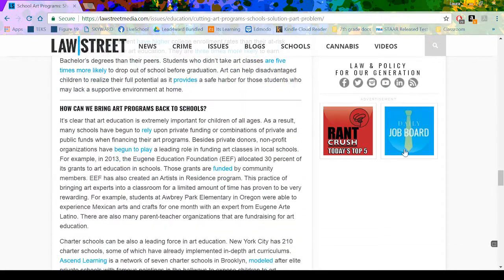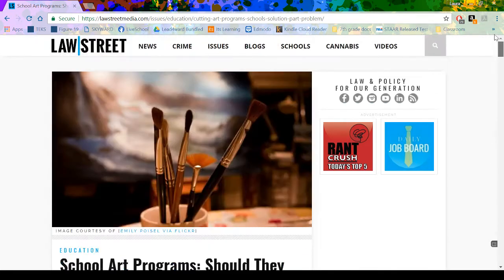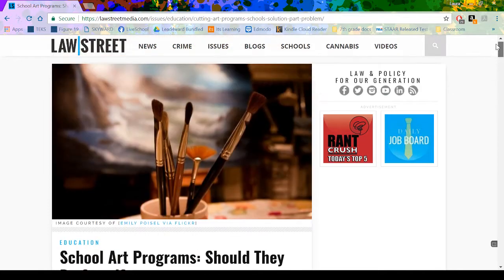And then it has even another section. This one is focusing on a solution. So I really like this one. I'm going to keep this as one of my sources.